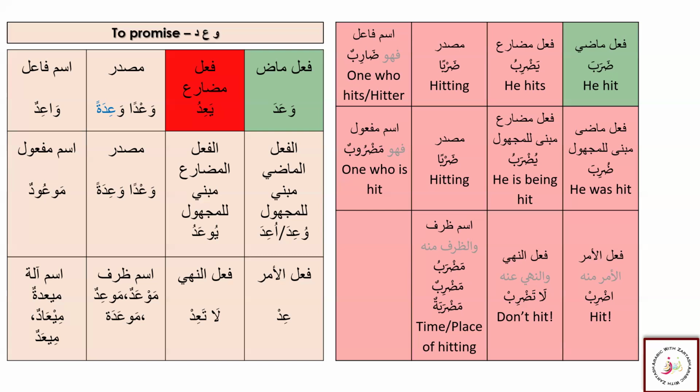So the asl word was yavidu, but it was quite hard to pronounce. So the rule we have is to drop the weak letter. So Yavidu becomes Yaidu. We dropped wow here. So Fele Mudare, you see Yaidu.